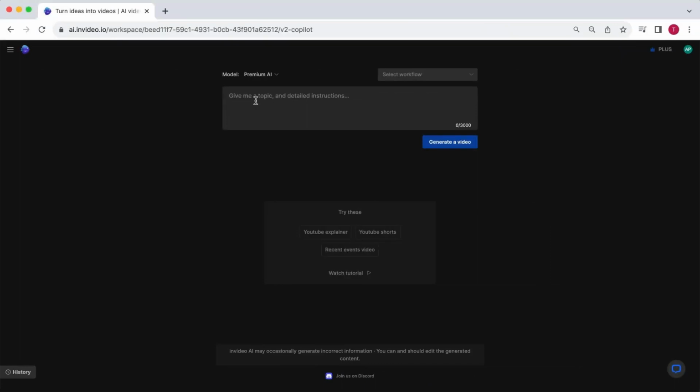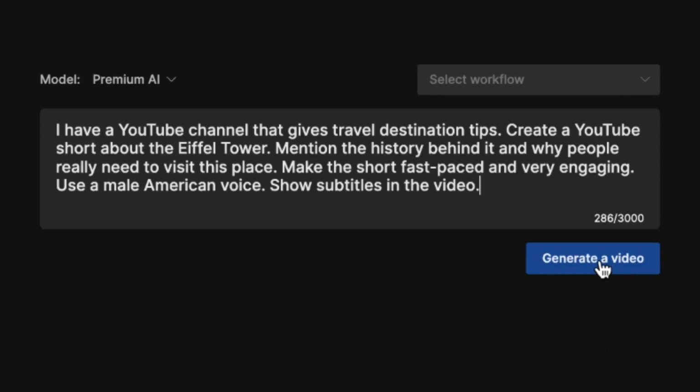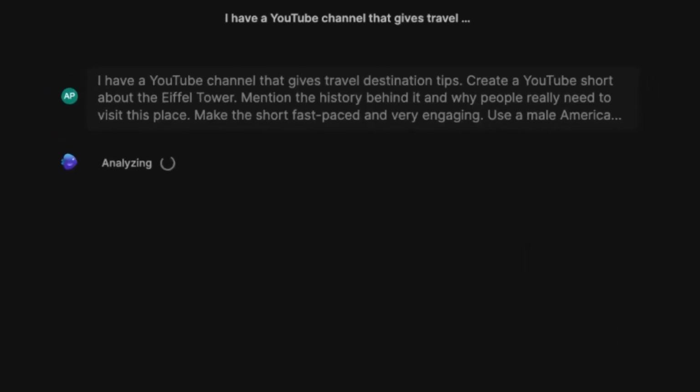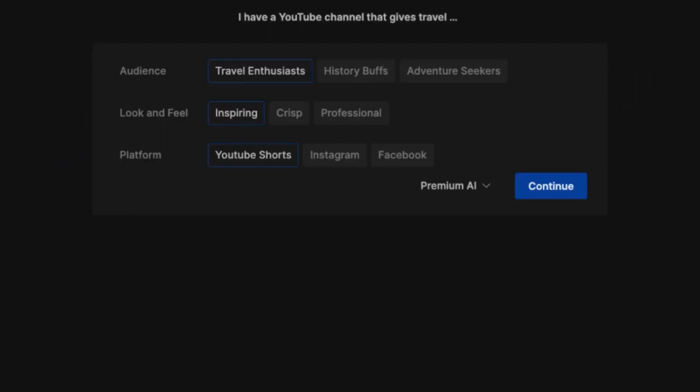Once you're logged in, you will automatically enter this screen. Over here, you will need to paste your prompt and hit Generate Video. And as you can see, InVideo AI will start analyzing the prompt. Once it's done, it is going to ask you for a little bit more information.